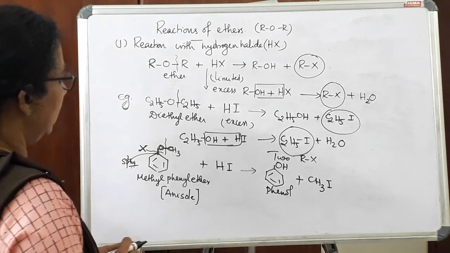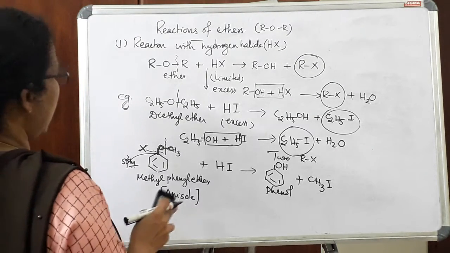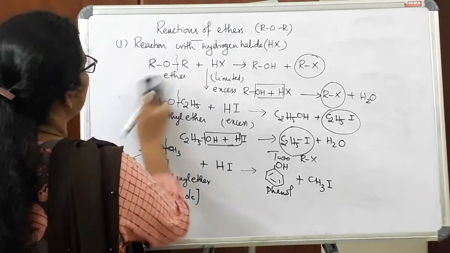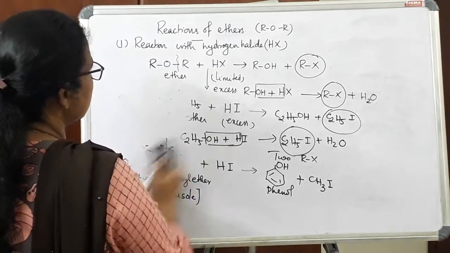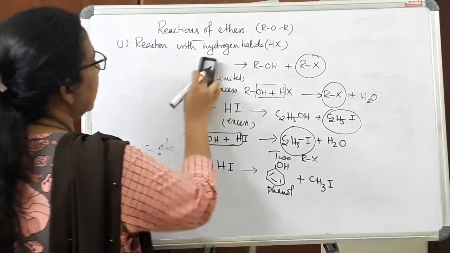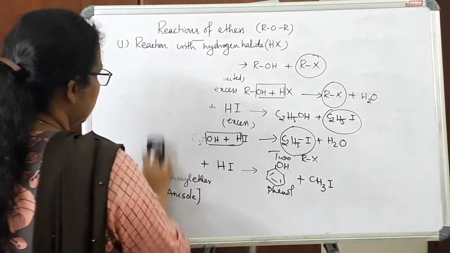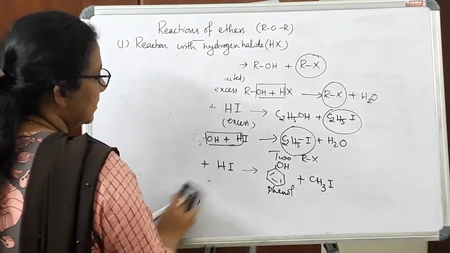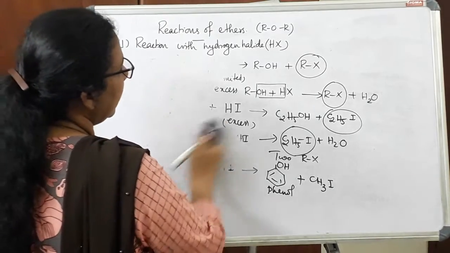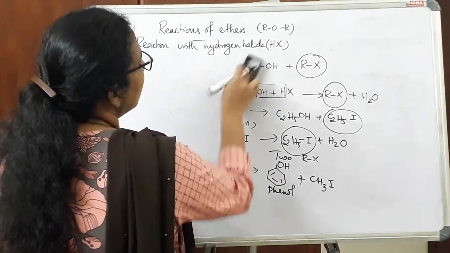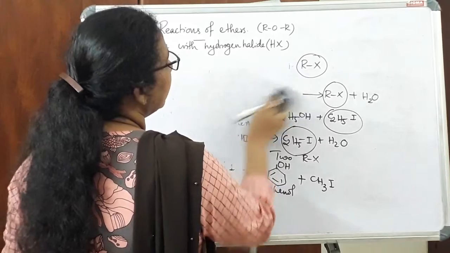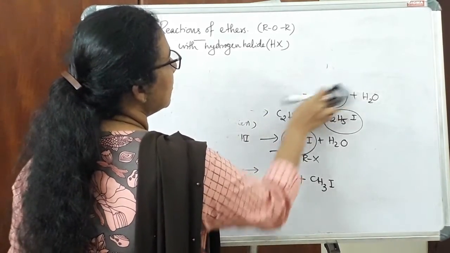Now let's see another reaction. The first reaction is reaction with hydrogen halide, and the second reaction is electrophilic substitution reaction. In the case of aromatic ether, we will see electrophilic substitution reaction also.